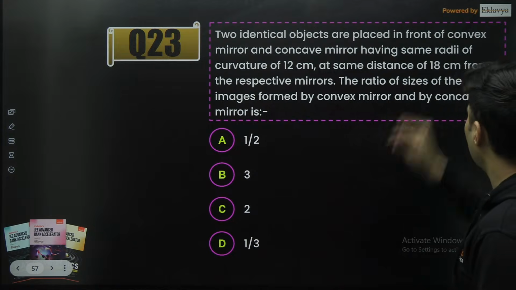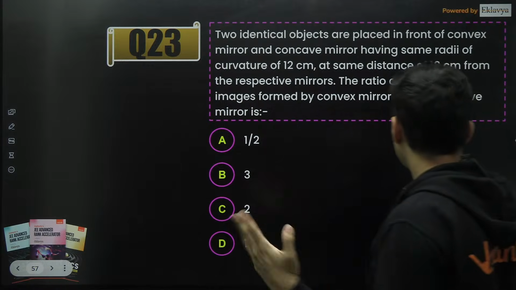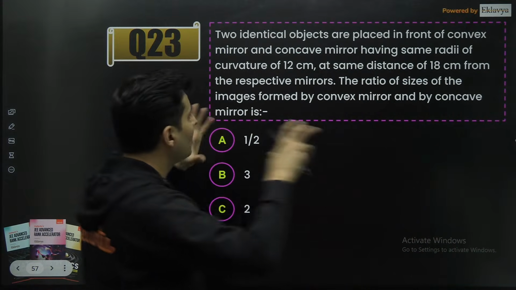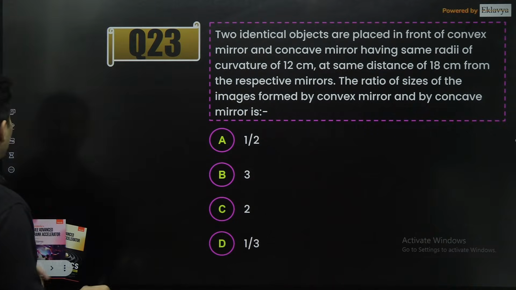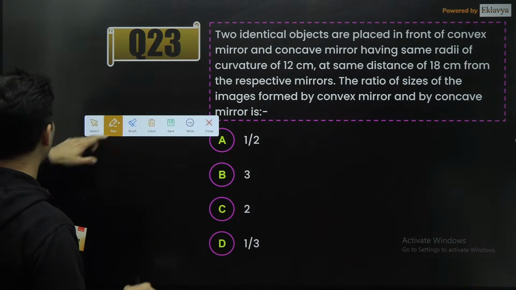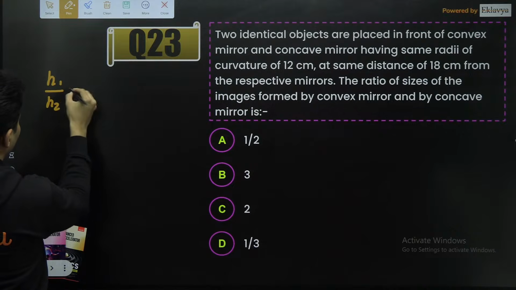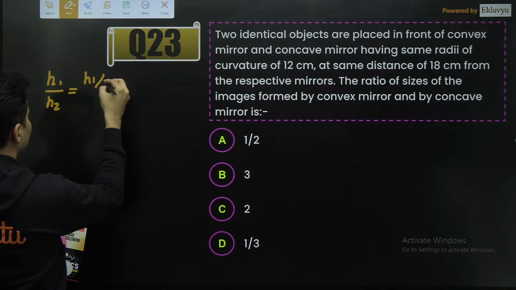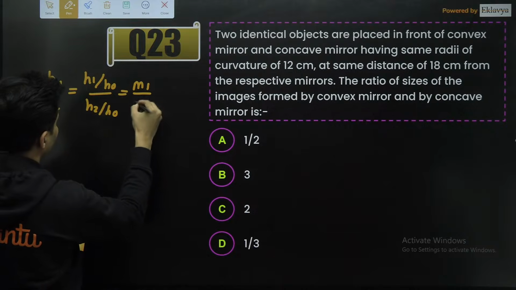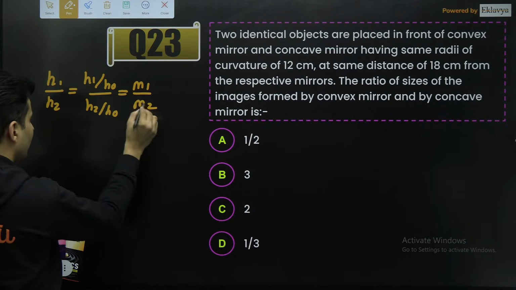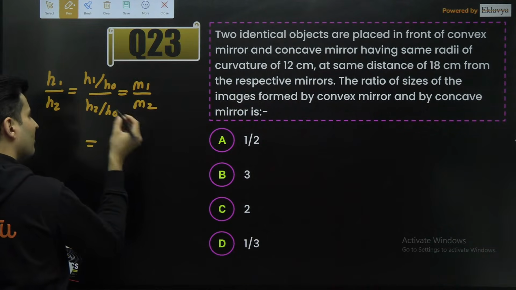Two identical objects are placed in front of convex and concave mirrors, same radii, same distance, 18 from the respective mirrors. We need the ratio of the image sizes by those mirrors. Okay, let's see what it would be. So my dear students, the ratio of image size by the first upon the second: I can do one thing. Image size by object size is magnification for the first, and image size by object size is magnification for the second.